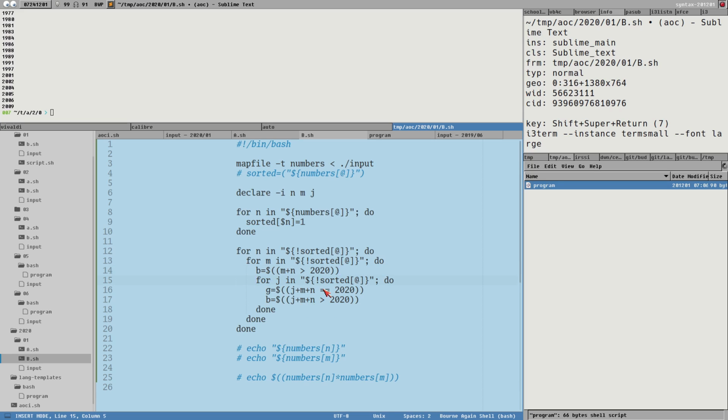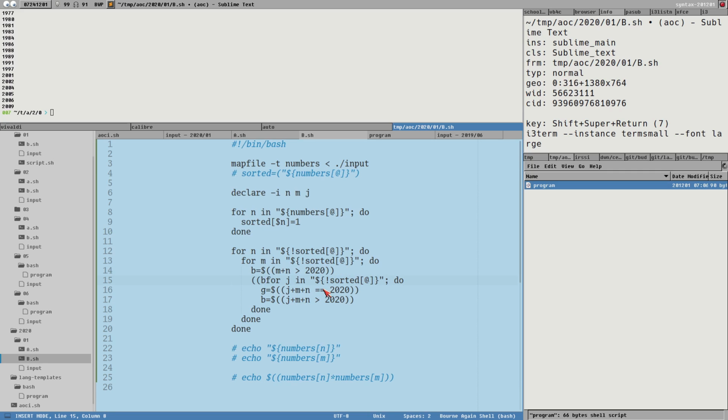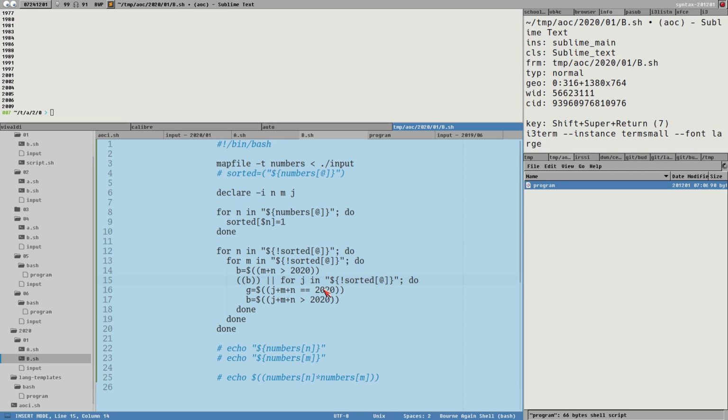Then B or G, break. Or I guess we don't, this was stupid, we don't have to do that there.